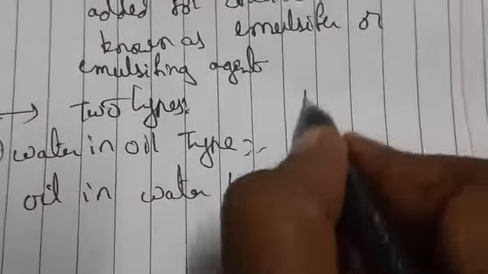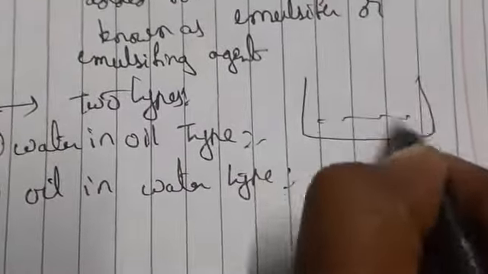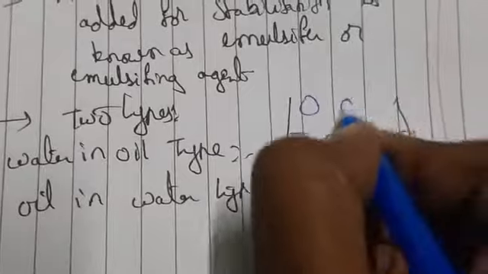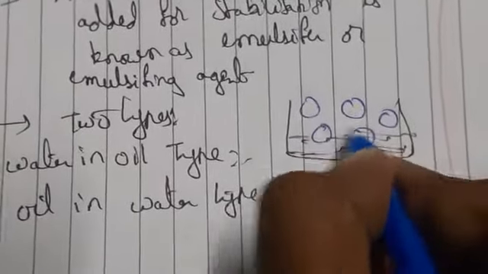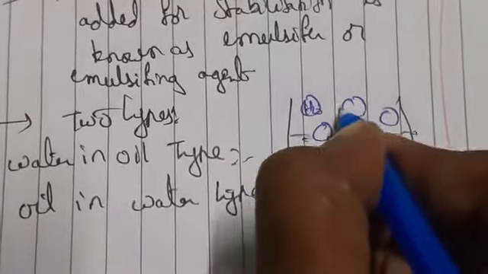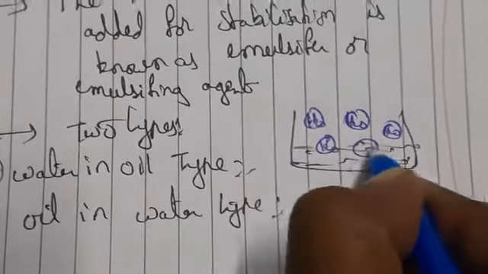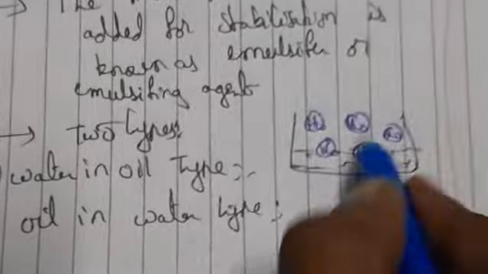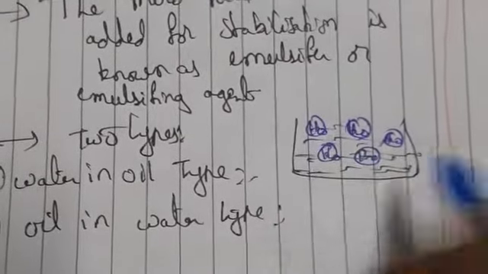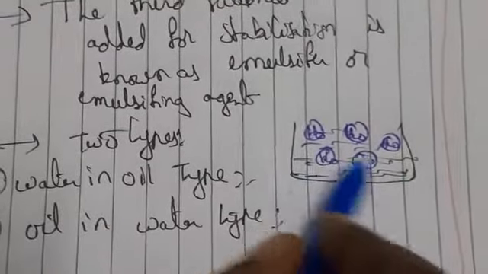Water in oil type means the water will be very little, and this is the oil content. If you try it at home, when you mix water into oil, it forms very small droplets.